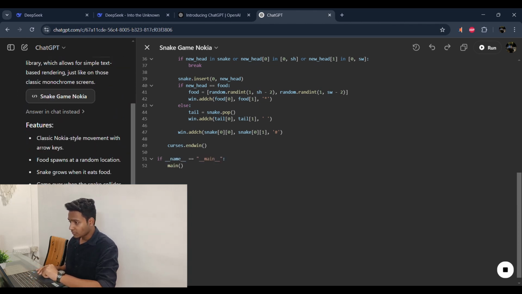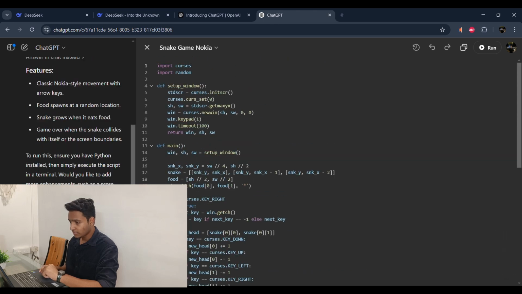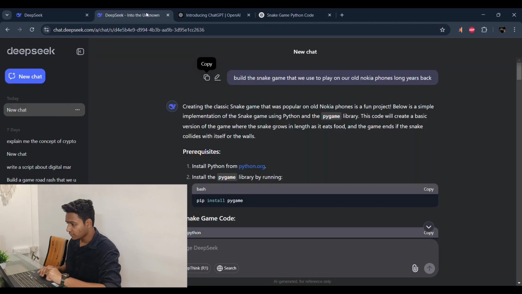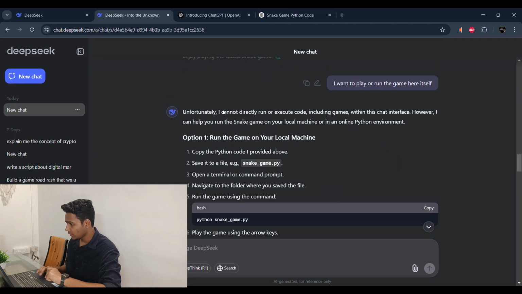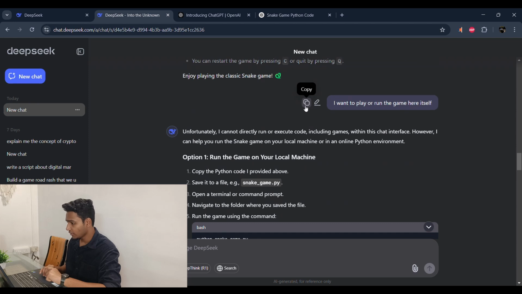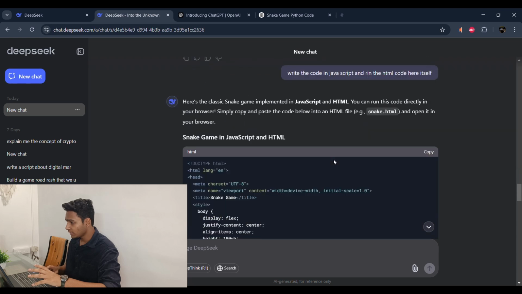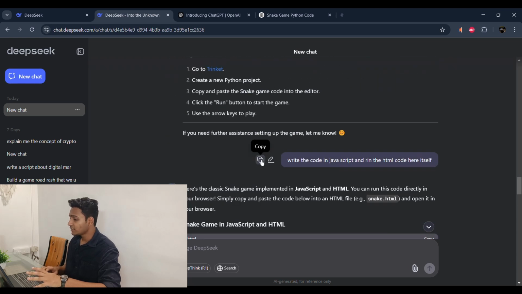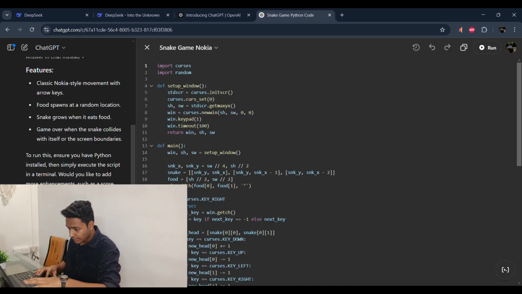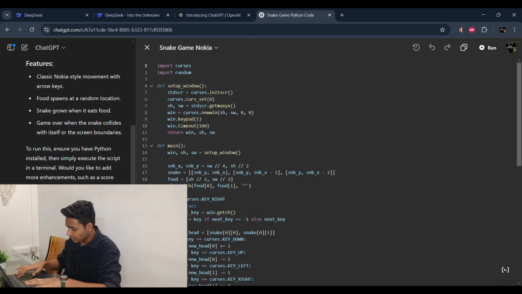So yeah, it is done with building the game, and I'll again go to DeepSeek. We had asked DeepSeek that I want to play. Okay, so we know that the Python file cannot be run on the browser directly, so we'll just skip that prompt and give it the prompt: write the code in JavaScript and run the HTML code here itself. So I'll copy this exact prompt and paste it here. Let me correct the spelling of run, and yeah, we are good to go.